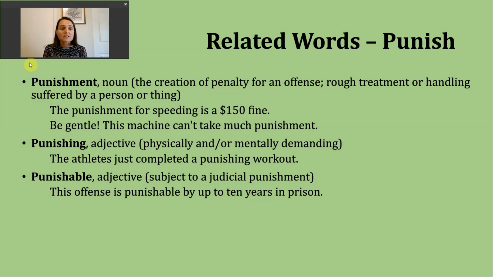So a way you might hear this: this offense is punishable by up to 10 years in prison, right? So this crime or offense, another way to say it, right, is subject to a 10-year prison sentence. That's essentially what it means.